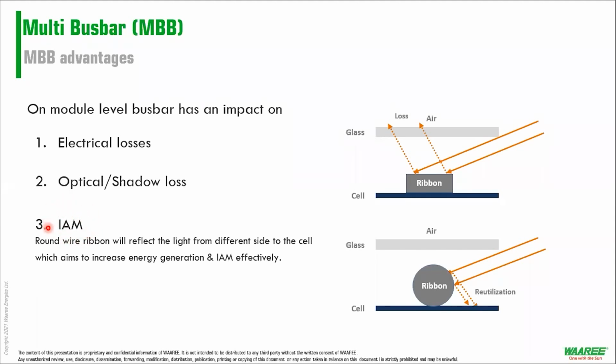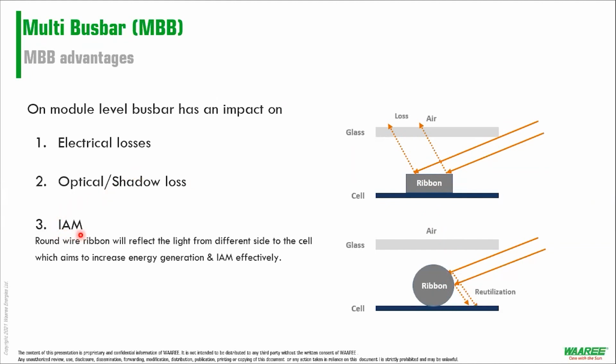But if you have more light being utilized, when you change the incident angle, you still have a certain amount of light falling upon your cell at separate angles. What we have shown you, I think, is 30-degree. When your light falls upon the ribbon at 30 degrees, most of the light is lost here. But then you have more than 80 or 90% of the light being reutilized. That's how you have this better IAM, right?